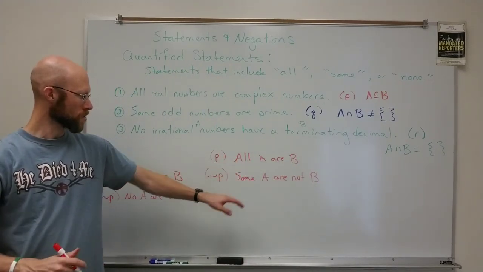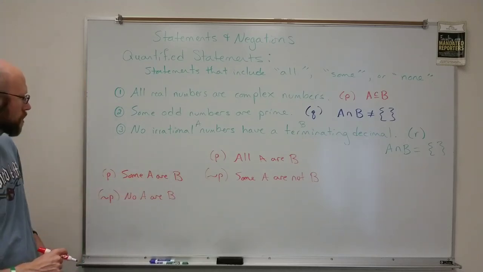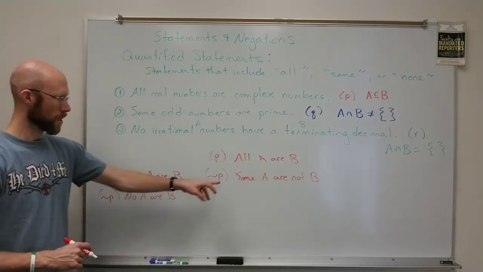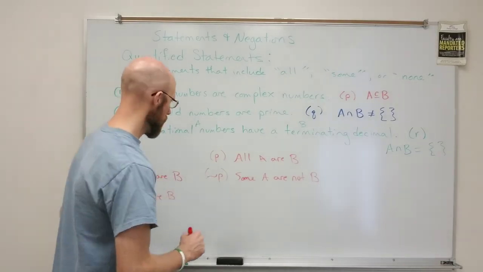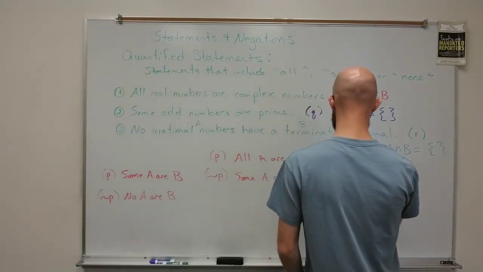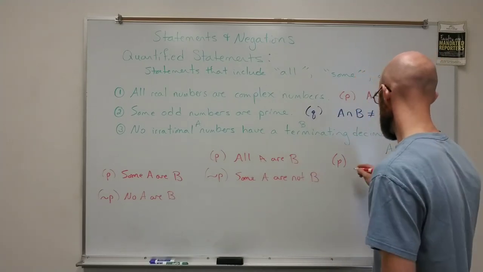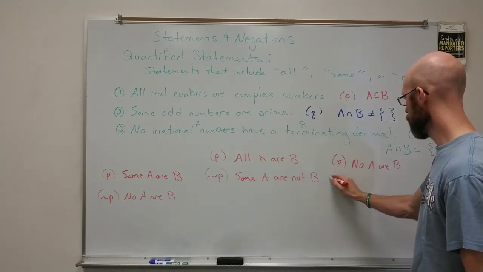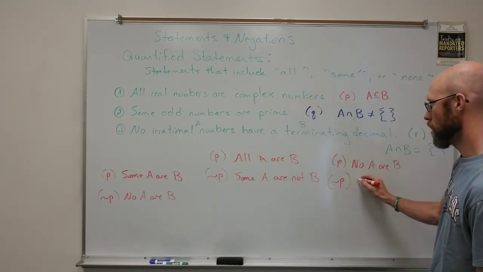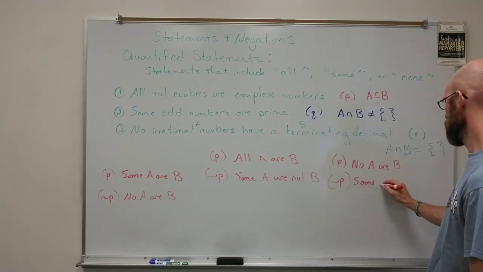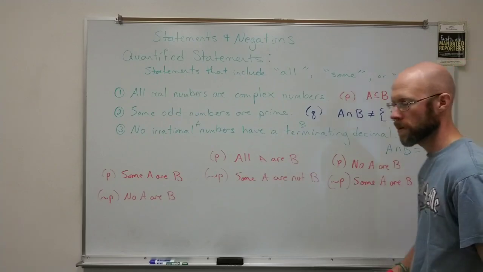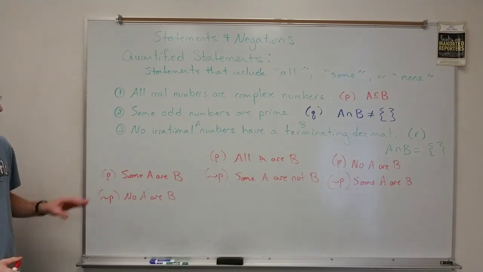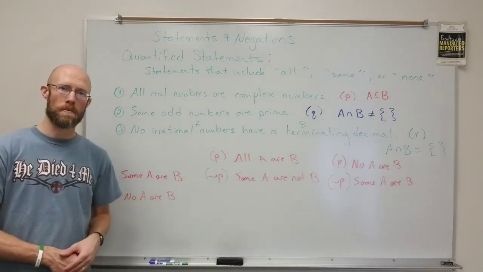So for all, the negation is some are not. So you have the some, but you also have the not there. And then finally, if the statement is no A are B, then the negation of that is going to be some A are B. So that should give you a quick summary of the three different types of quantifying statements and their corresponding negations.